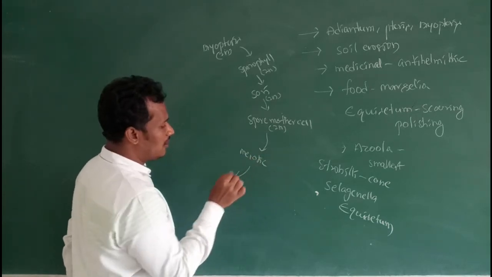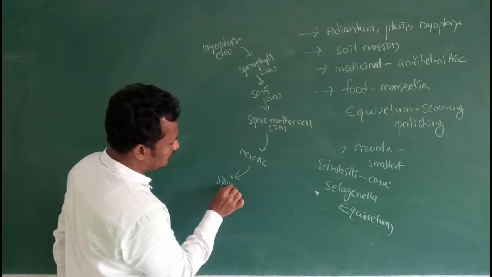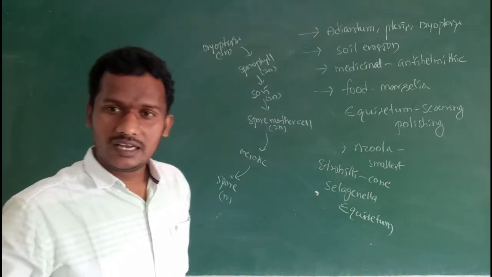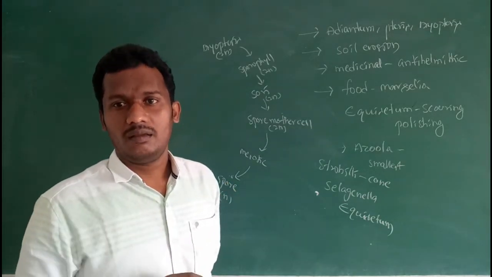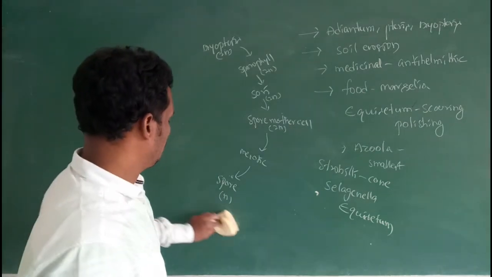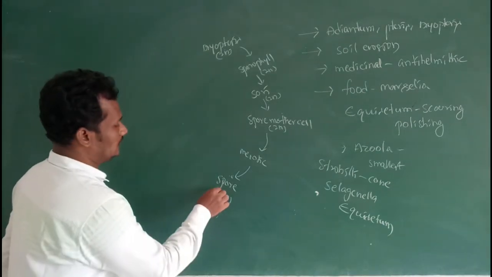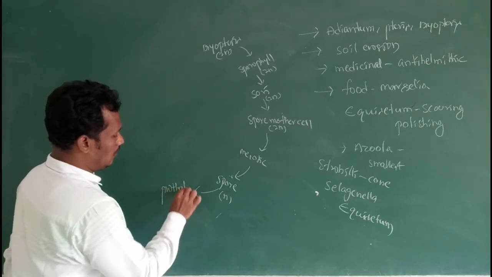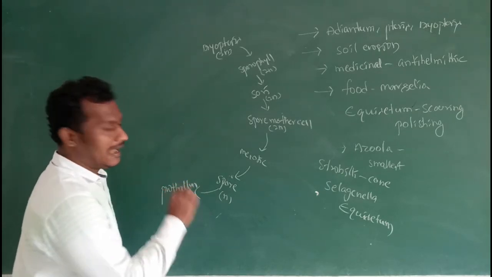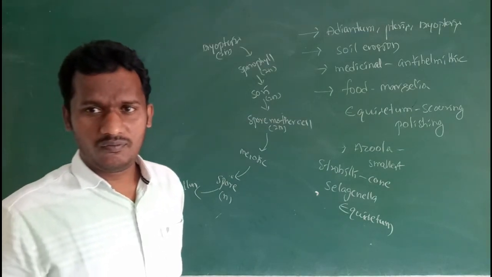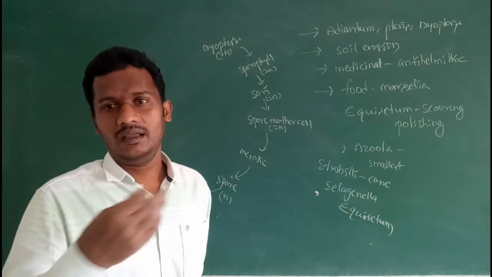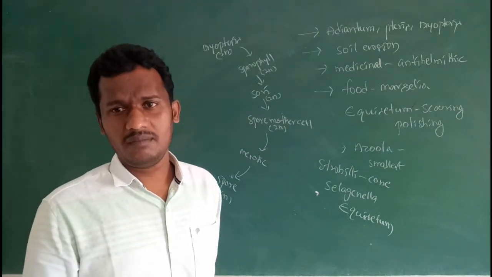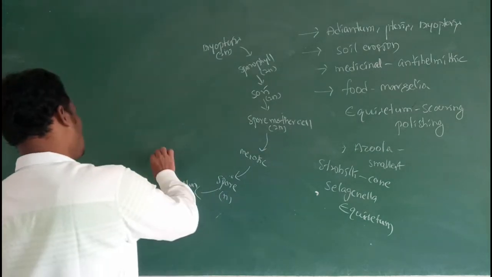The result of meiotic division is haploid spores, that means microspores and megaspores. By the germination of spores, the prothallus, the haploid gametophyte, is formed. On the prothallus, male and female sex organs, antheridium and archegonium, are present.